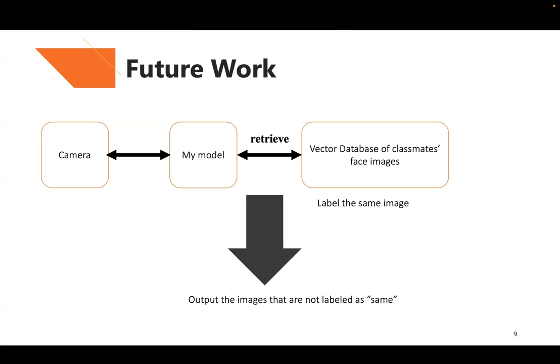Firstly, the classmates will be captured with the camera, and each image of a classmate's face will be input into my model, which is retrieving from the vector database, including all of the classmates' face images. And then, when it finds similar images in the database, such images will be labeled as the same. Finally, the output is the images that are not labeled as the same. And in the output, I can check who is not in the classroom.